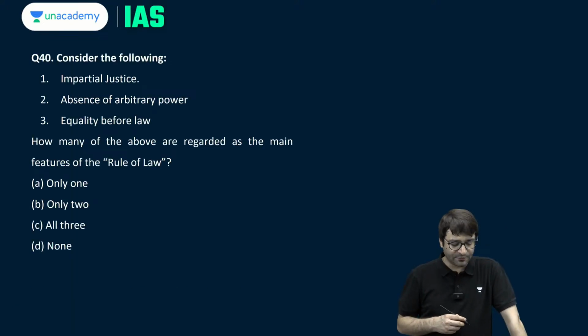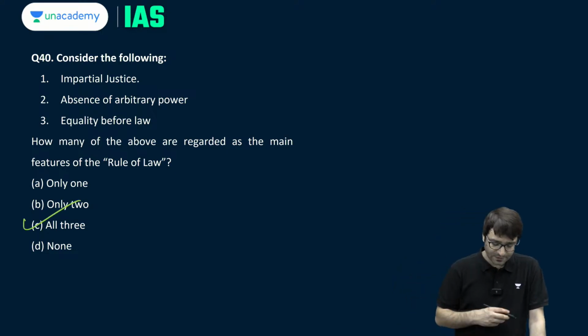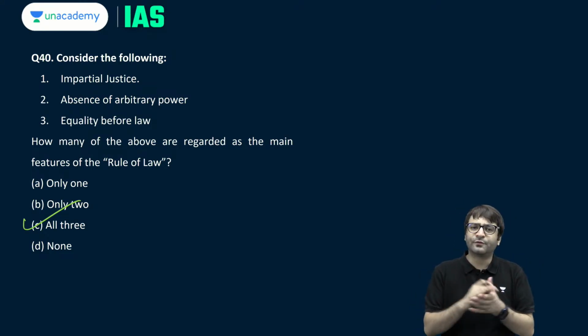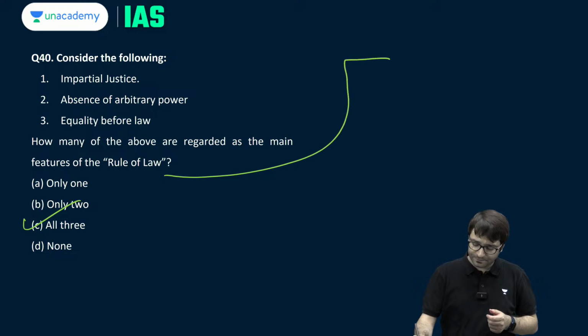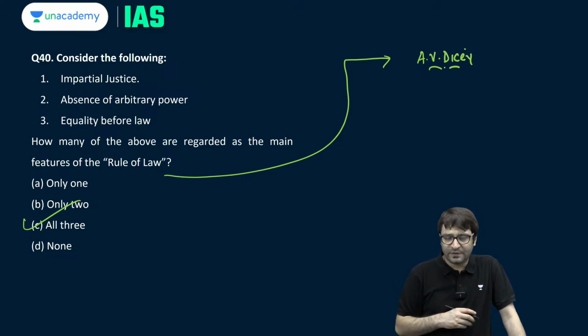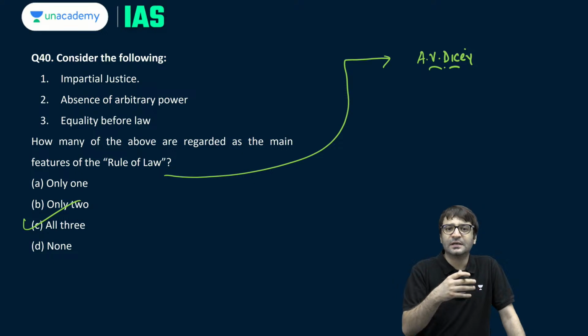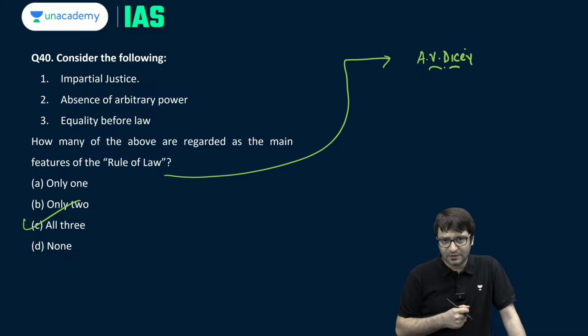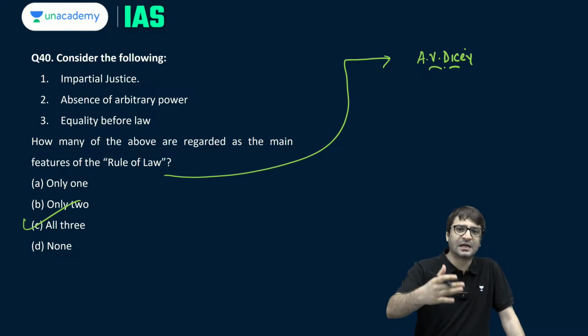Let's look at another question. Consider the following: impartial justice, absence of arbitrary power, equality before law. How many of the above are regarded as the main features of the rule of law? See, all the three. Rule of law, we say, was given by the British constitutional expert A.V. Dicey, wherein he said anybody can sue or be sued, wherein he said nobody shall be deprived of his property or his life except for a breach of law, wherein he said constitution is the result of the ordinary law of the land.